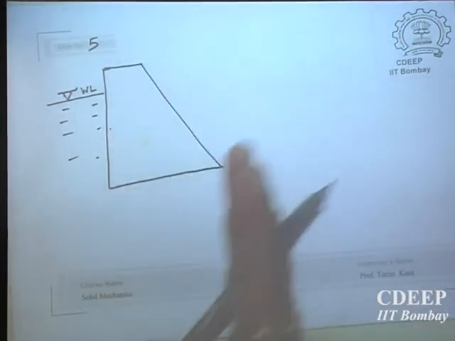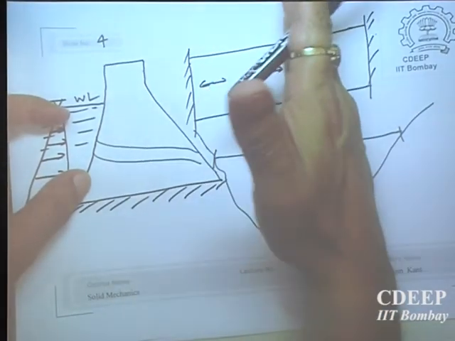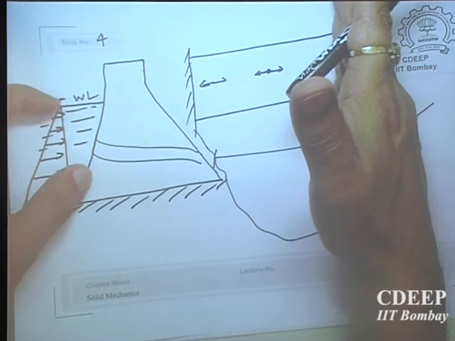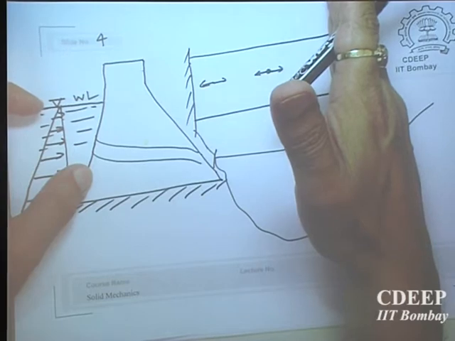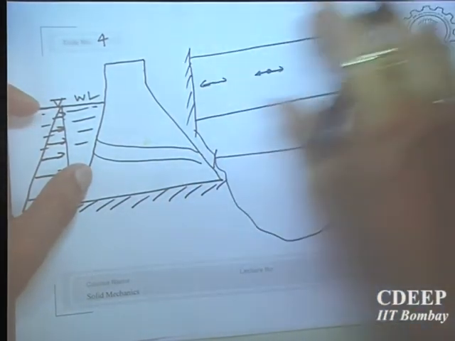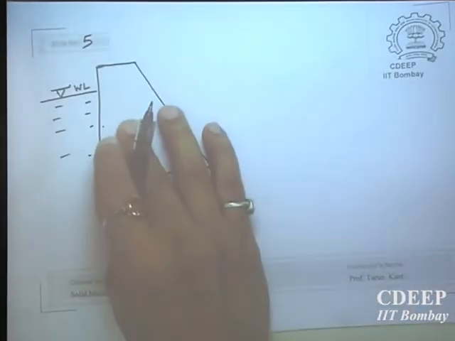Whether you take a cross section here in the dam or here or here, the behavior will be more or less the same. So a 3-dimensional body, actually it is this cross section plus the length. I can idealize this. I need not worry about the longitudinal direction. If that is the z dimension, I need not worry about the z length, and in x and y itself I can analyze only the cross section of the dam.